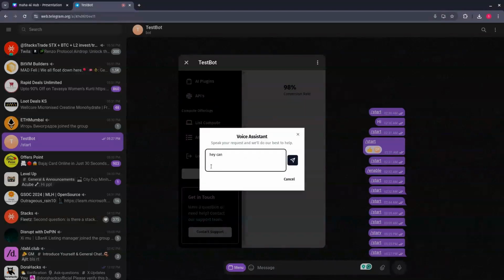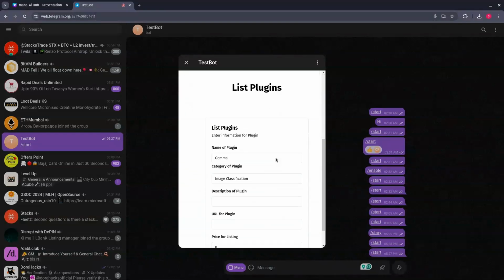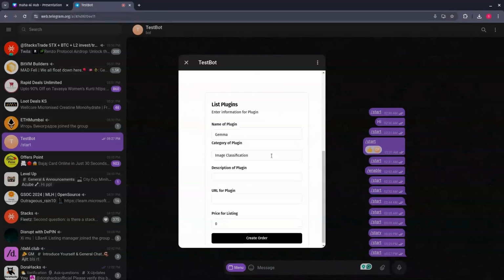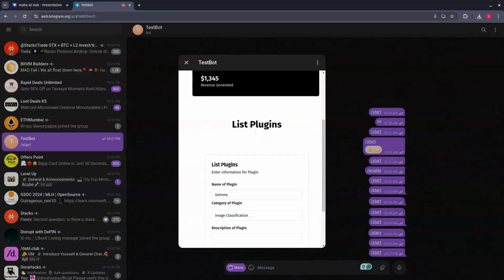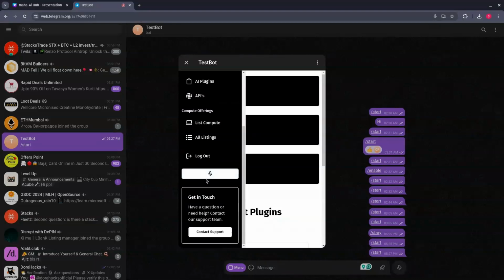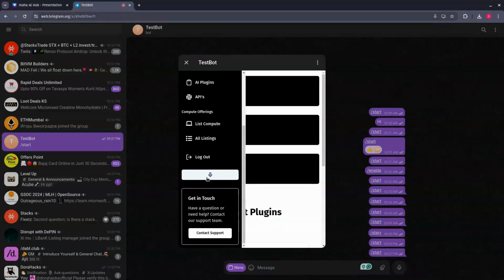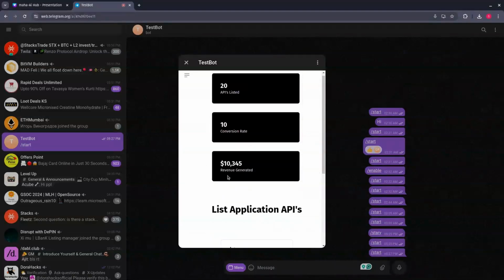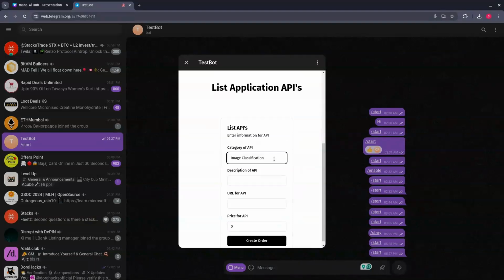Hey, can you redirect me to AI plugin page? Sure, I can navigate to the AI plugin page. Successfully navigated us to AI plugin page, and we could ask a few more features like, can you navigate me to AI binaries page or something like that. That depends on the user. The chat voice assistant can help you throughout the application. So now we'll just list some of the APIs and sell them on the marketplace.